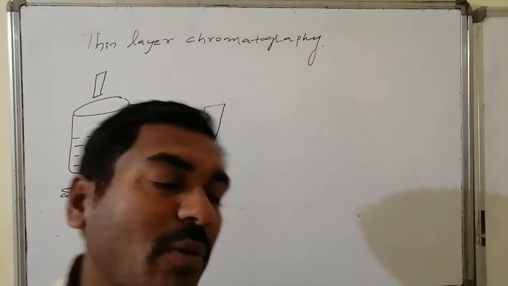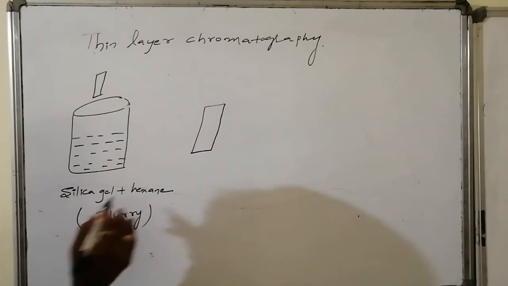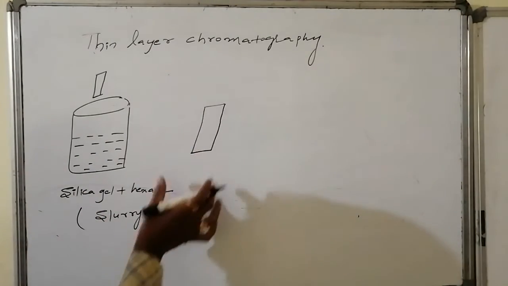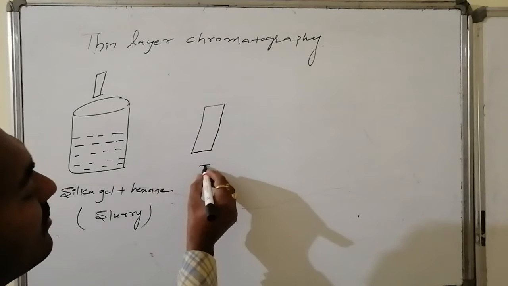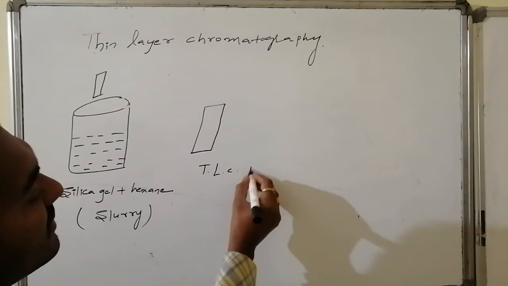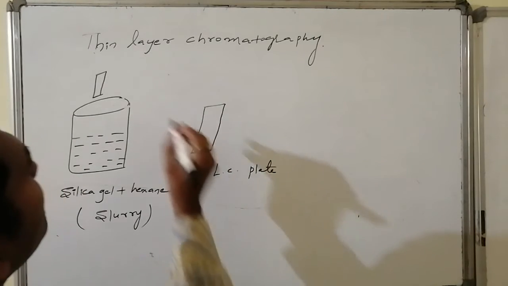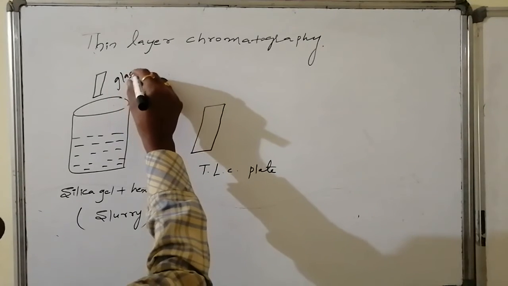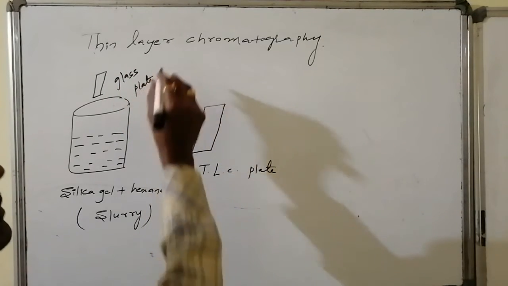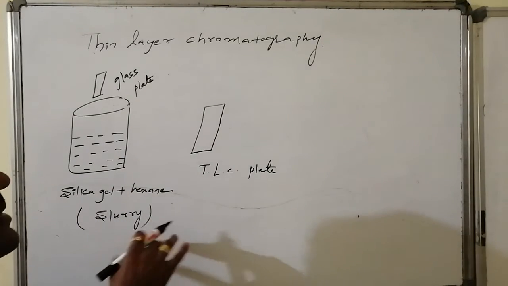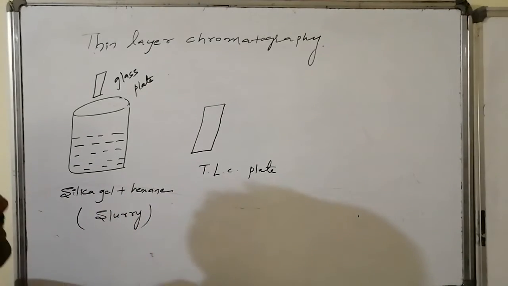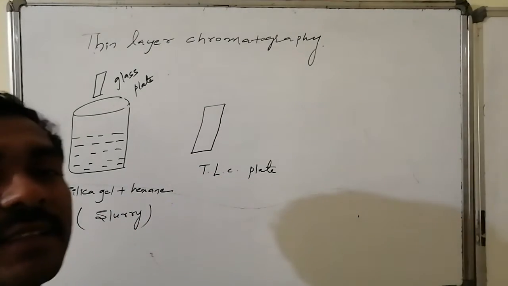Now on the glass plate, what happens is this SiO2, that is silicon dioxide, is pasted just like a thin layer over the glass plate, and that is said to be what? TLC plate. Now here we can say it as TLC plate. In the beginning it is a glass plate. After dipping inside the silica gel and hexane mixture, which is present in the form of a gel known as slurry, the silica gel is pasted in the form of a layer, just like how paint is done over the wall.